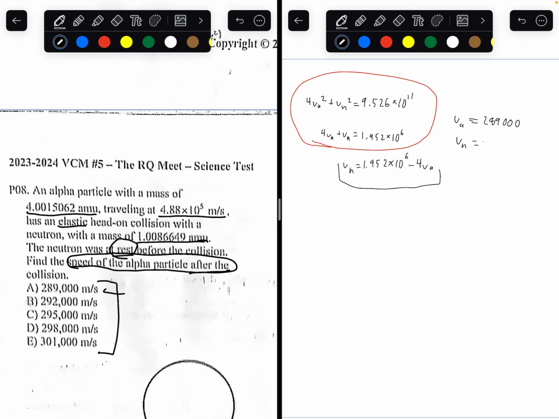So Va is 289,364. Vn would equal 796,000 meters per second. So using these two numbers, we got that from the second equation. Let's use both of them and plug that into the first equation. See what we get.